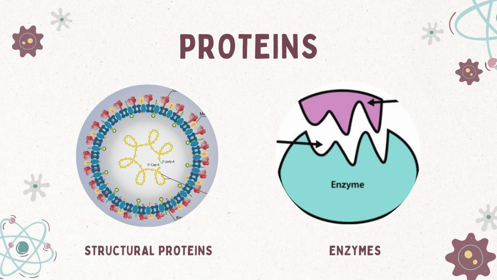Proteins. There are five proteins mentioned here. Firstly, we have structural proteins. These are found in tissues, organs, and cells, providing support and strength. Examples include collagen, keratin, and actin. Then we have enzymes. These are proteins that catalyze biochemical reactions in the body, facilitating various processes.